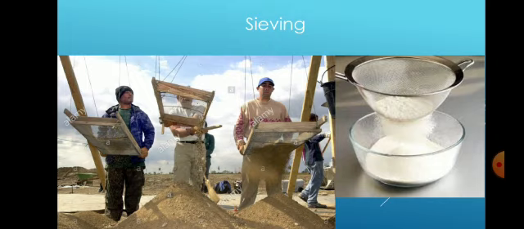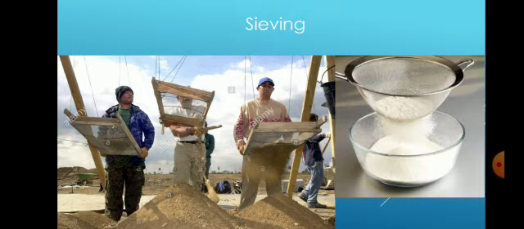One is for the flour, so the atta or flour can be sieved and the small stones can be separated. Here, for separating sand from stone, it is different. It has bigger pores.